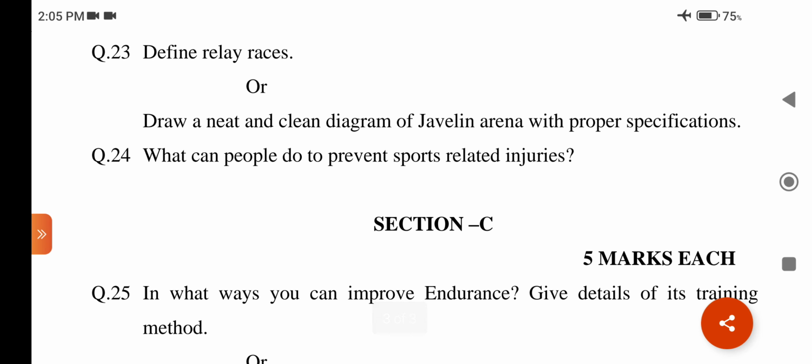Question number 23. Define relay races. Define means meaning or identify the essential qualities. Relay: to receive and then pass on a signal or message. This question is related to chapter number 7, concept of major games and sports, and its subchapter is athletics.